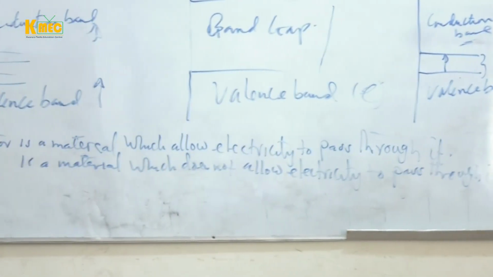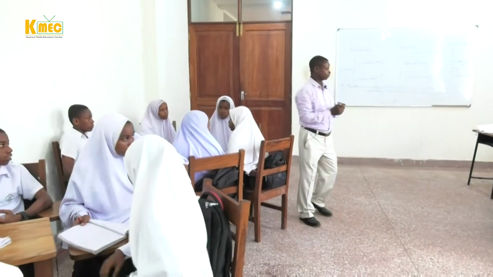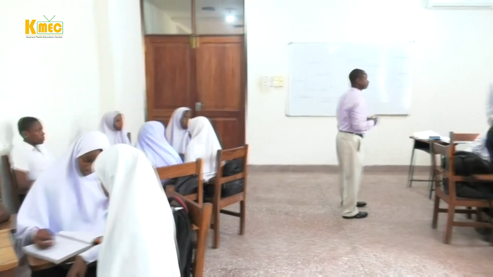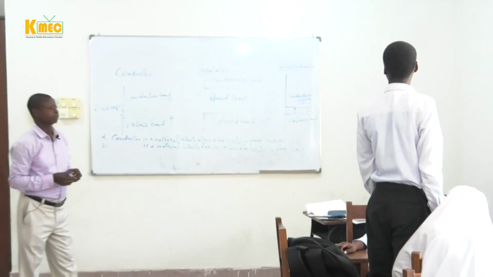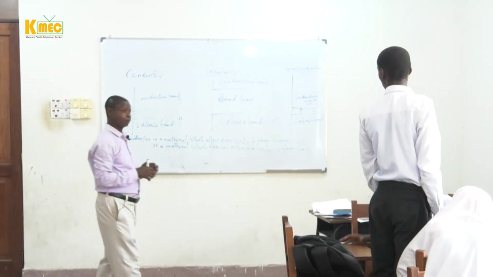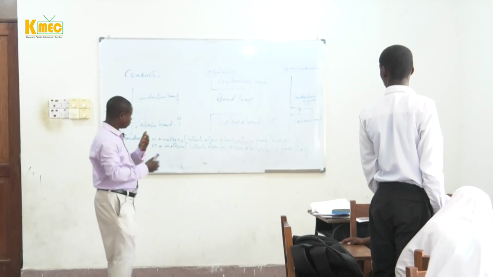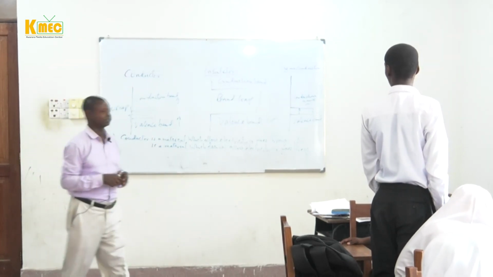Good. How about a semiconductor? A semiconductor is a material between semiconductor and insulator. Is it true? Why do you say it is a material between? What do you mean when you say it is a material between?